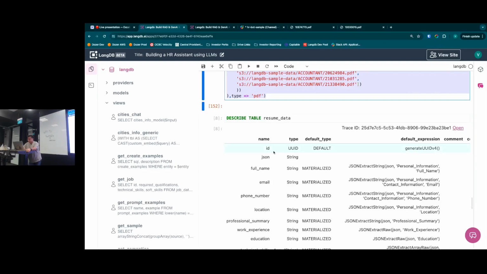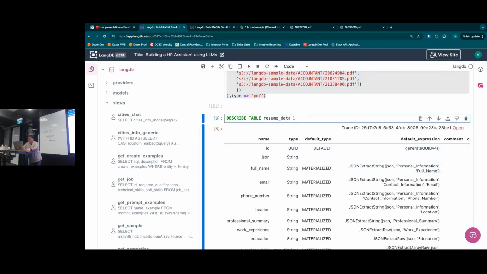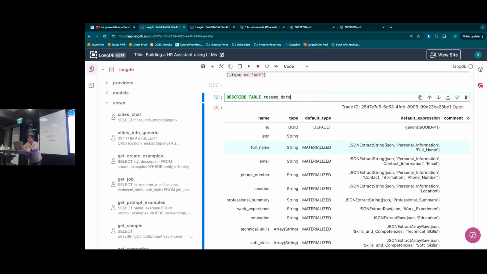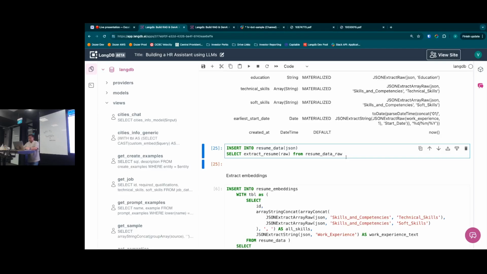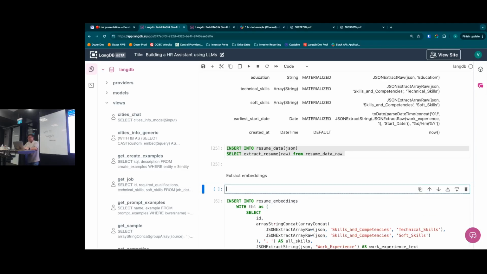And let's look at the resume data table again. Because we are using the materialize functionality, when we write to the JSON string, other columns are automatically populated. This is a ClickHouse feature. So by just running this command, essentially all the data is processed and you have that available in your resume data table, right? It will take a minute or two to run that, so I've already done that before the session. So I'm just going to query the resume data table.